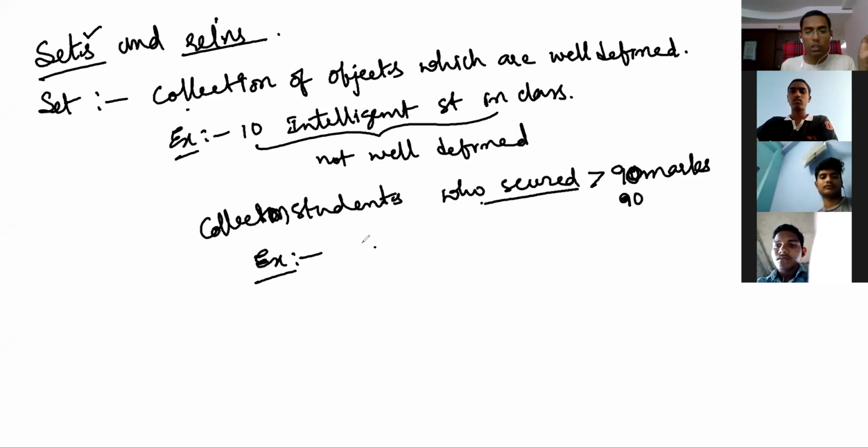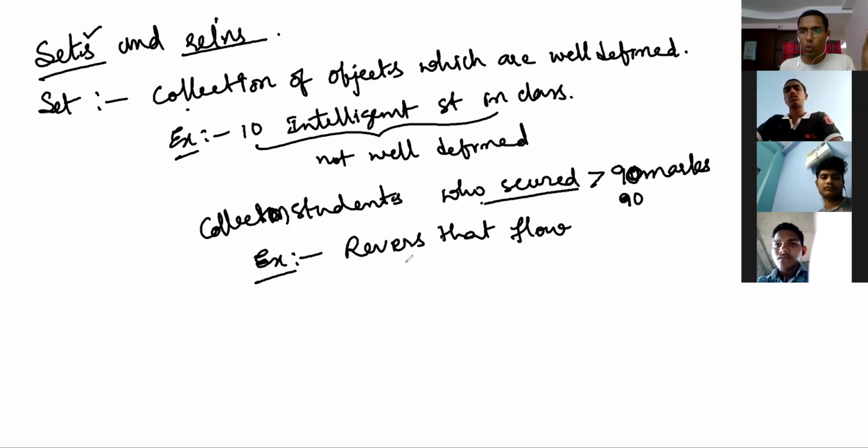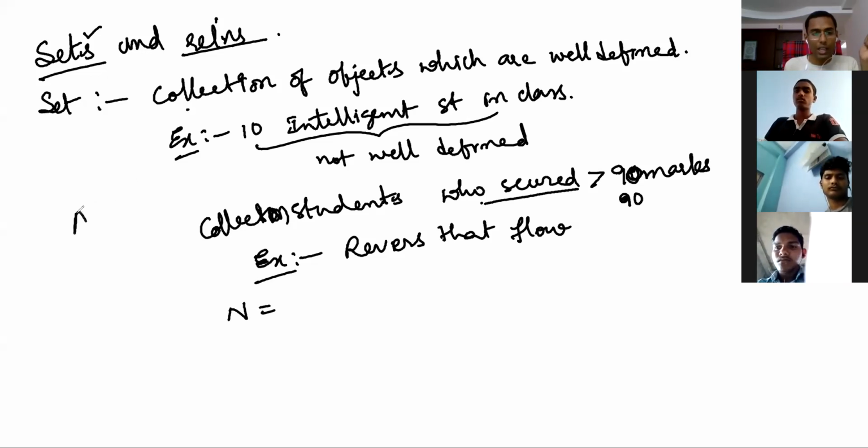Another example: let's take rivers that flow in India. If a river is given, you will be able to recognize whether it flows in India or not. So this is a well defined collection. Anyway, set means you already know. Sets are denoted or represented by capital letters, capital A, capital B, capital C, and so on.